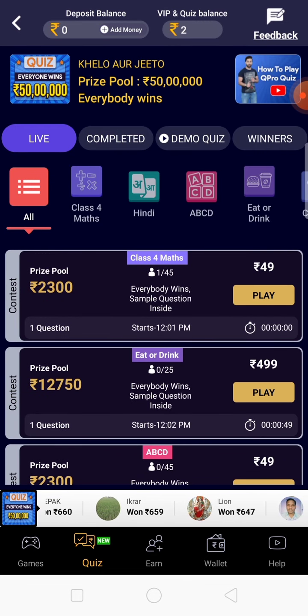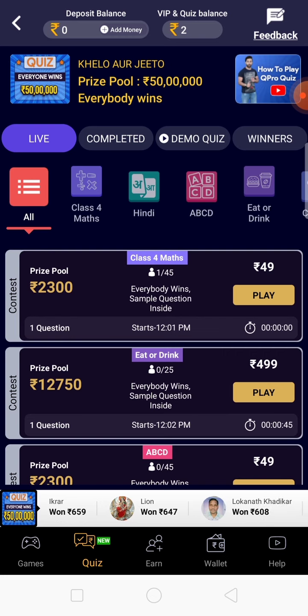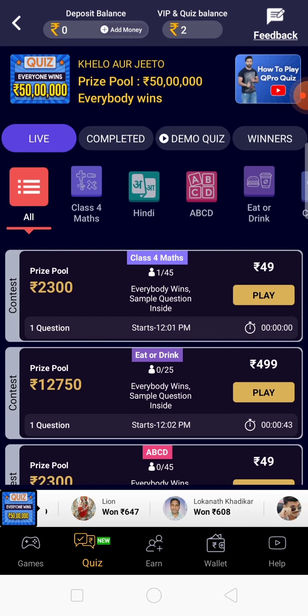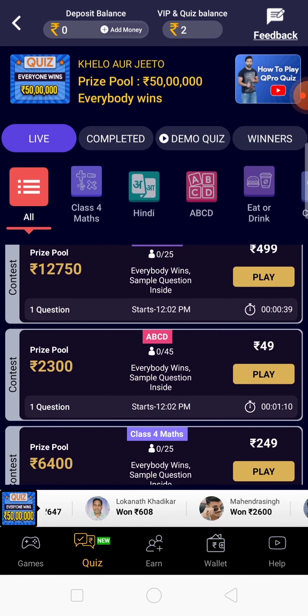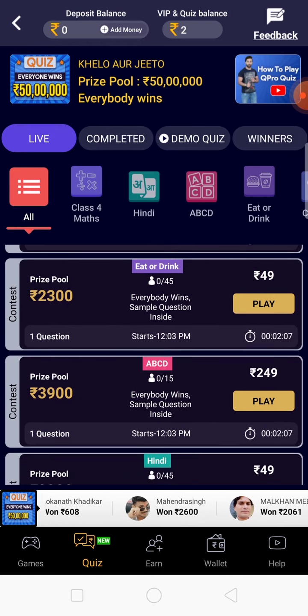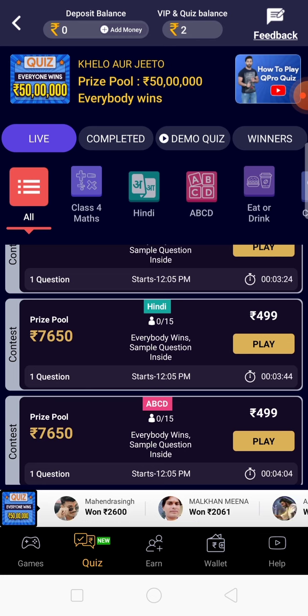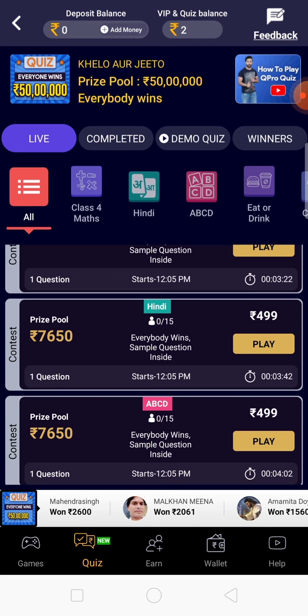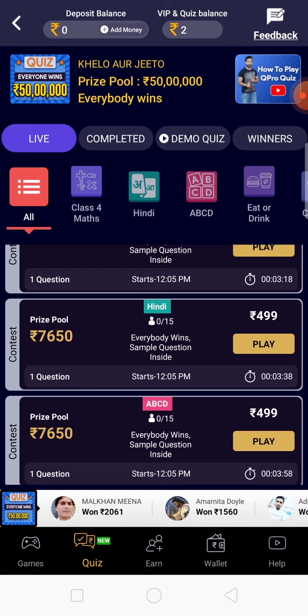So think about whether it is a good quiz when you play. For example, class 4 maths, you can play that. Eat or drink, whether you can eat this product or drink this product, you can actually think and play, because it just gives you 10 seconds. Don't go for tough questions like tough mathematics or Hindi, because it may give you tough questions and you may lose your money. So go for simple category questions.